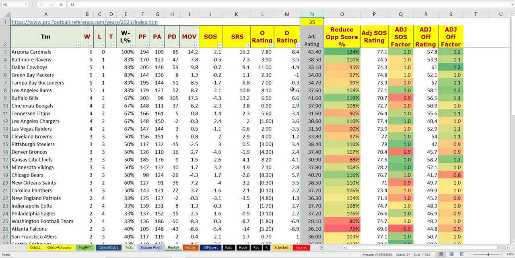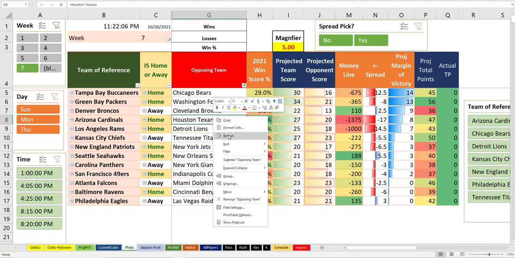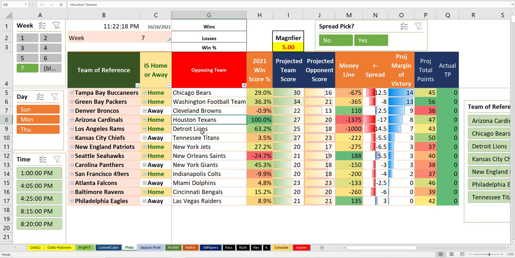Also, there's this number here called the adjusted rating. It was set at 50 in the version I had earlier today, but now it's at 35. As the season progresses, this number needs to sit around 35 based on last year because it adjusts scores, and it's more important to keep that number at 35. So here's what we got after doing that.